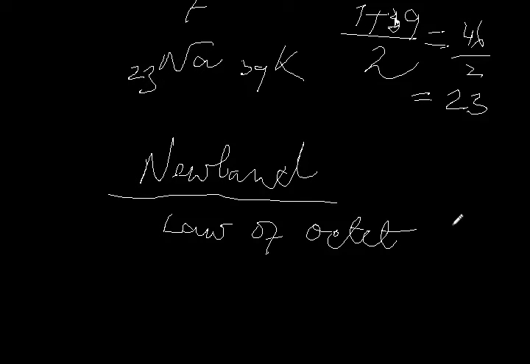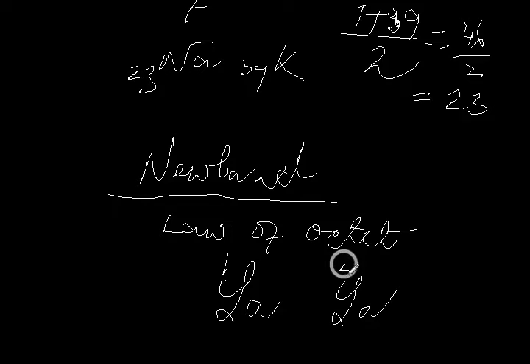In Indian classical songs, there are 8 tones: sa, re, ga, ma, pa, dha, ni, sa. You see, the last sa is the repetition of the first sa. Sa, re, ga, ma, pa, dha, ni, sa.